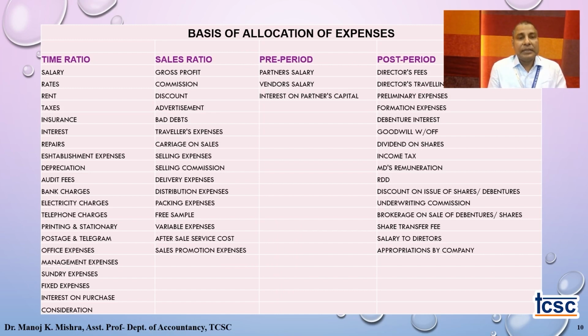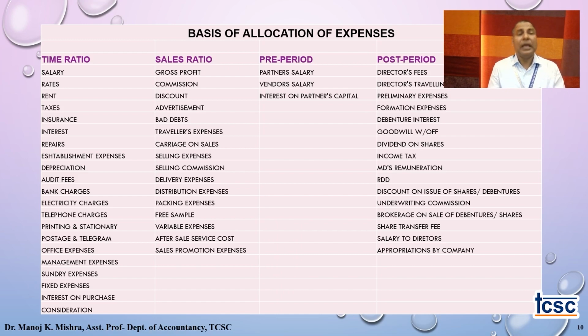Many expenses which are variable in nature, which keep changing and fluctuating, get divided as per sales ratio. Whereas the fixed expenses, also called period costs, the time-bound expenses which remain fixed irrespective of the level of operation, get divided into pre and post based on time ratio.